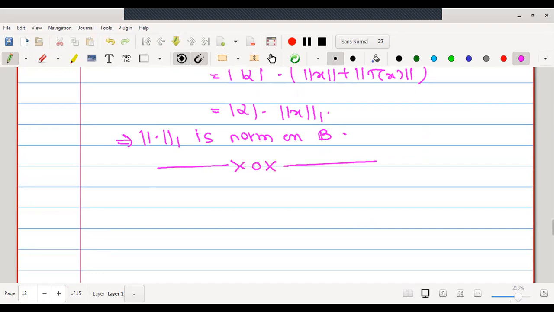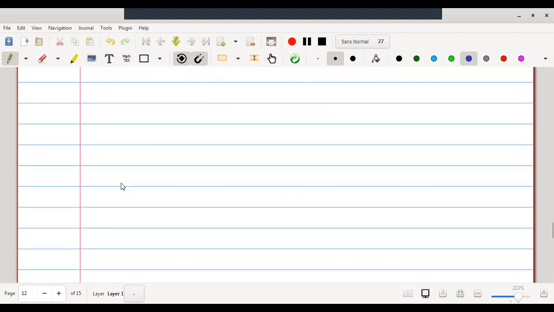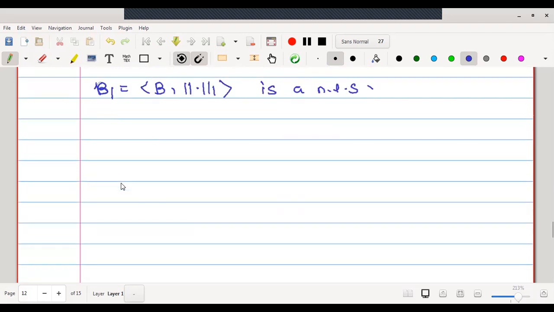Okay, now I'll change the color of my pen again. What we have done is we have renormed the space B with another norm. Let us define it as B with norm 1, which is a normed linear space. Now, what job will we try to do? We will try to prove T is continuous. Continuous means boundedness because linearity we already have.